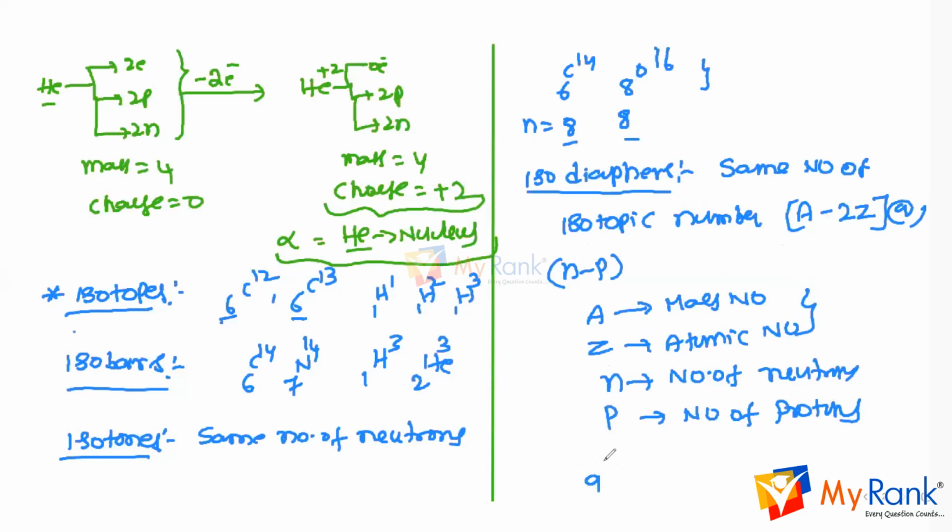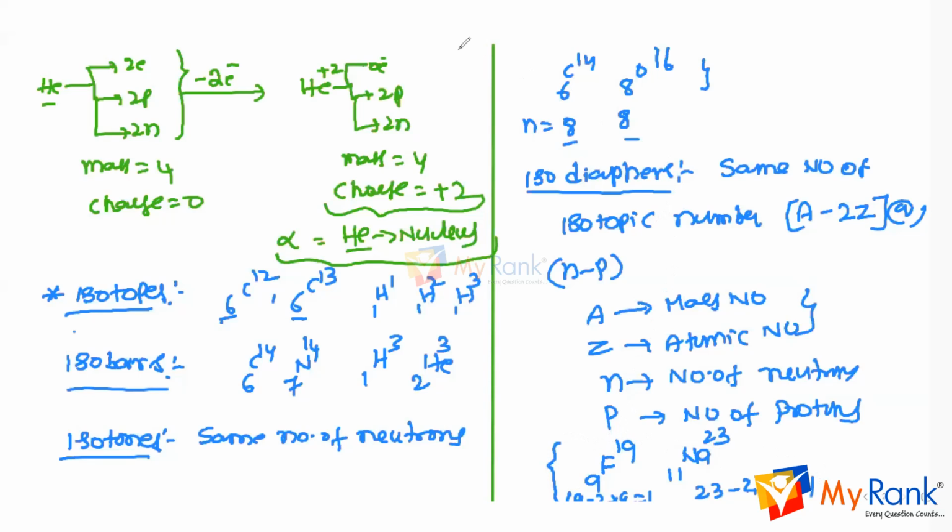For example, 9F19 and 11Na23. The first case is A minus 2Z, which means 19 minus 2 into 9. How much do you get? 1. And for 23, it is 23 minus 2 into 11, which is equal to 1. Here these two have the same isotopic number.